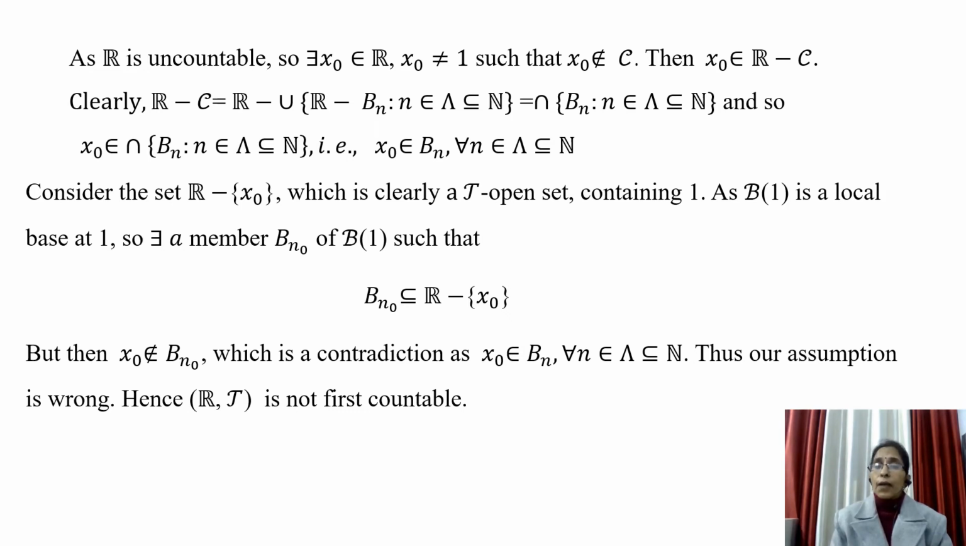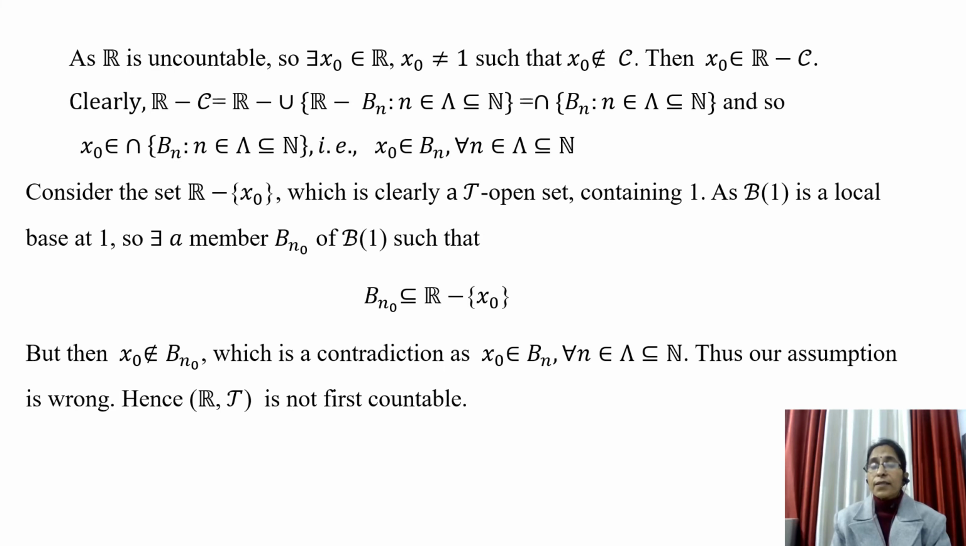Clearly, the complement of C is equal to R minus the union of R minus Bn, n belongs to capital lambda contained in N. And this is nothing but the intersection of Bn, n belongs to capital lambda, a subset of N. And so x naught belongs to the intersection of Bn, n belongs to capital lambda, and capital lambda is contained in N. And that means x naught belongs to Bn for every n belongs to capital lambda contained in N.